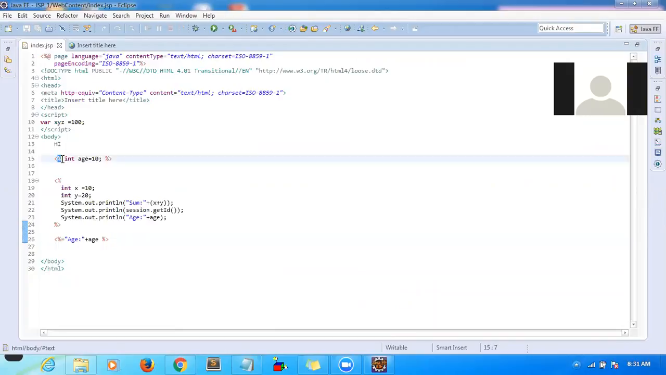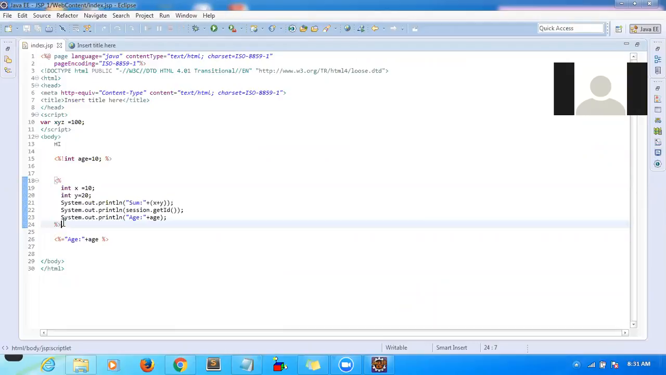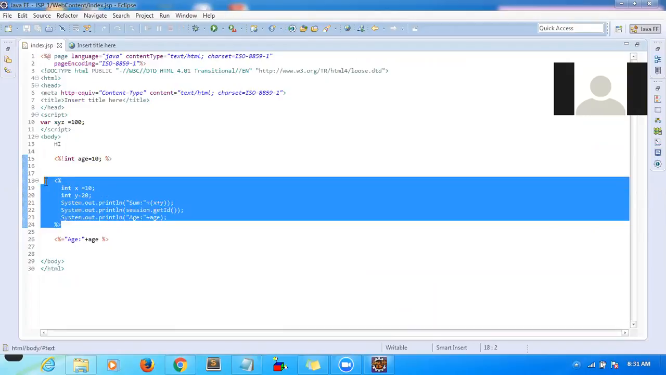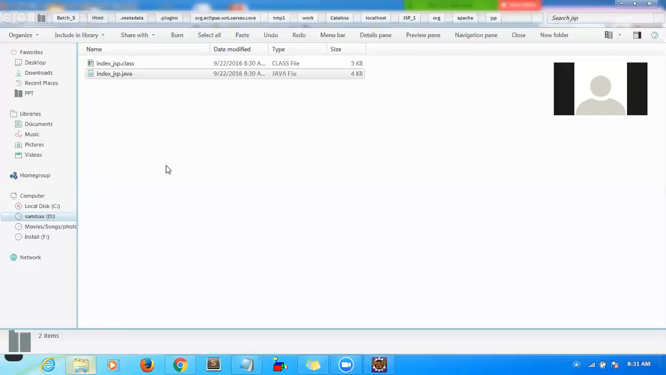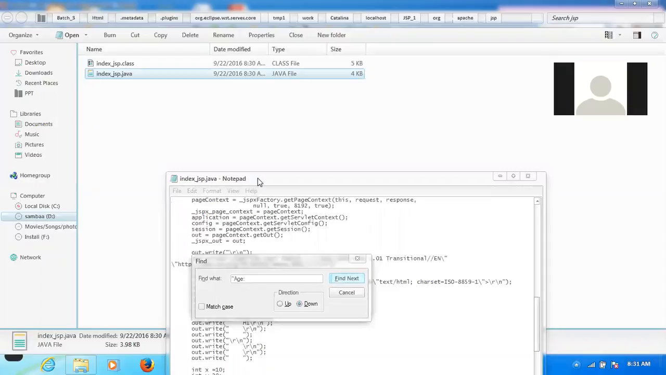By using the declaration, you can declare the variable, and by using scriptlet, you can write some Java code, and this scriptlet code will become part of your service method. In a similar way, the expression code will become part of your service method. If you want to see where it got placed inside your generated file, open it and press Control F. Then it will be there inside your service method. See there, this is your code.